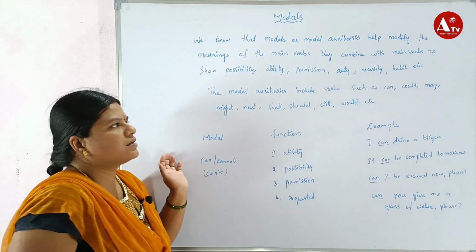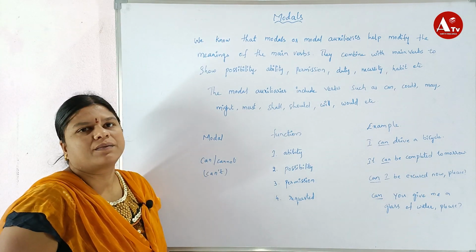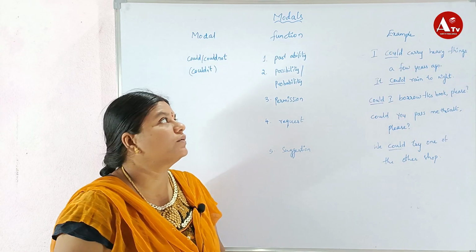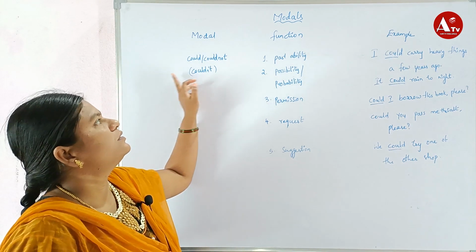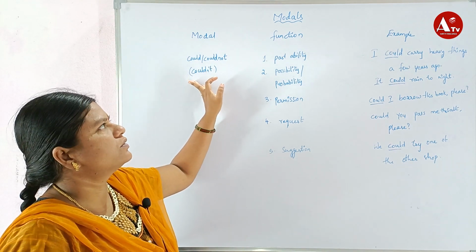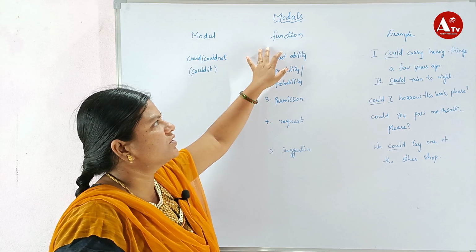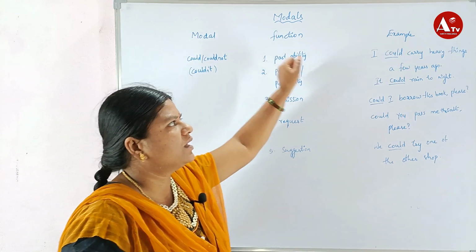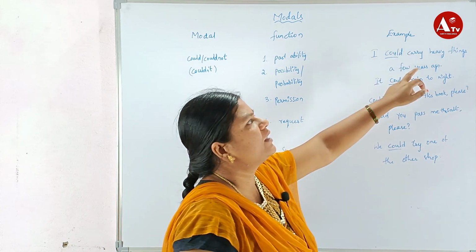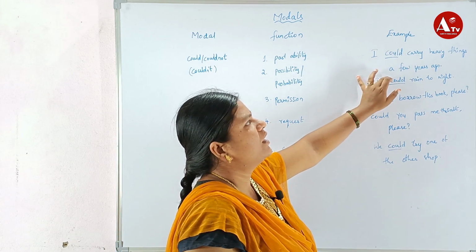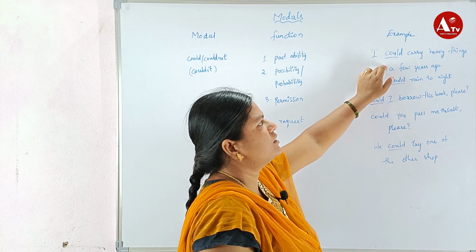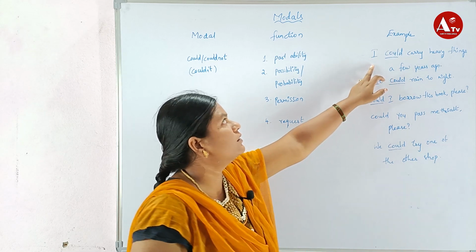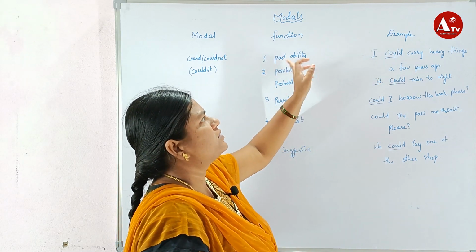Now we will discuss could, could not, couldn't. Here is how it functions. It functions in past ability. For example: I could carry heavy things a few years ago. Here it describes the past. So past ability is there.